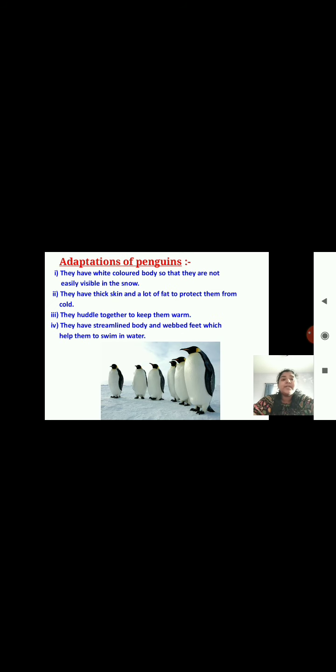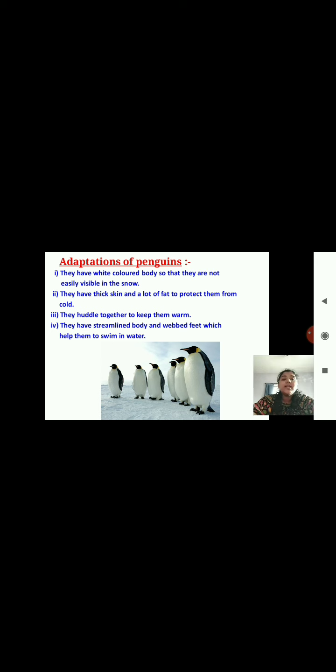Next are the adaptations of penguins. They have a white colored body so that they are not easily visible in the snow. And why do they have to be invisible in the snow? Because there are predators who can kill them. So to protect themselves, they have the white colored body.